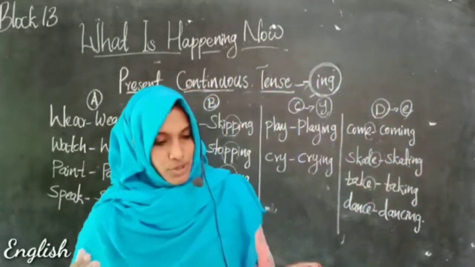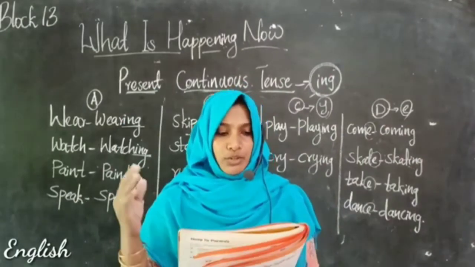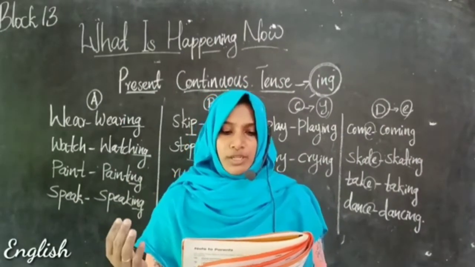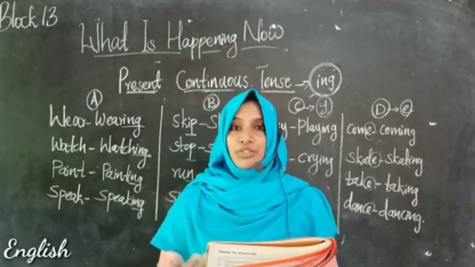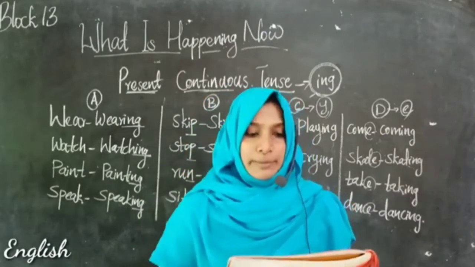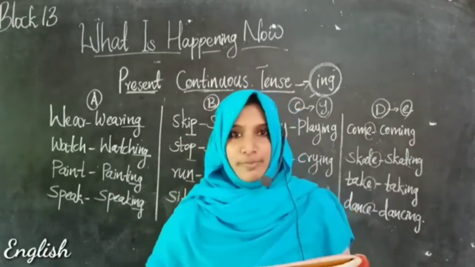From page number 27, S3, what is happening now? Question number 1, look at the picture and fill in the blanks. One picture is given, so with the help of that picture, you have to fill in the blanks. The action word is given in brackets.